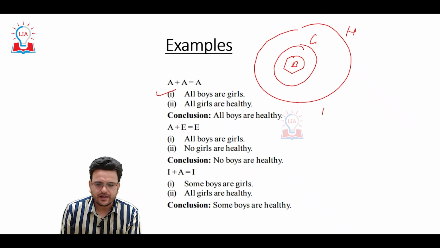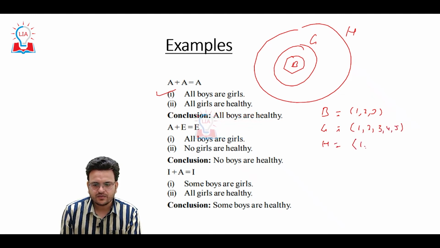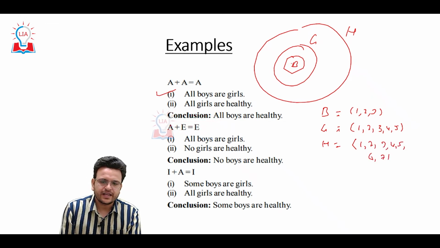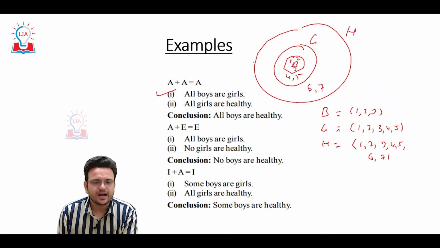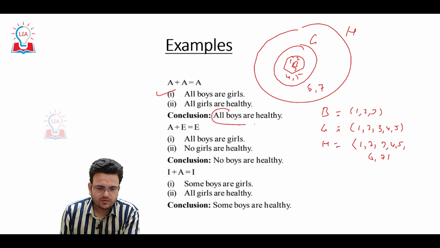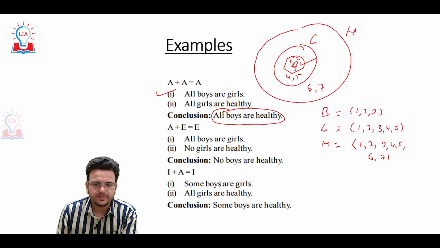Consider boys 1, 2, 3, girls 1, 2, 3, 4, 5, and healthy 1, 2, 3, 4, 5, 6, 7. Definitely, by making this diagram, what is the conclusion? All boys are healthy. This conclusion definitely has to be followed. Means in this diagram I can say that all boys are healthy.